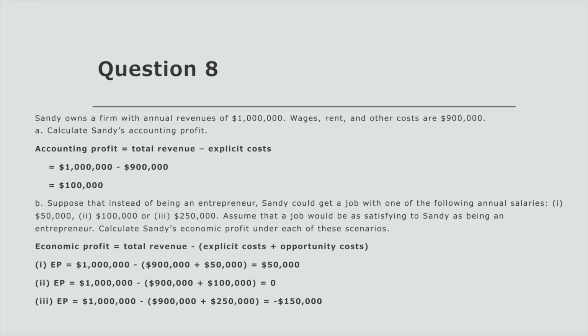For part B, we want to look at the economic profit of Sandy if she could do another job. So in this case, we want to define economic profit as total revenue minus the sum of explicit costs and opportunity costs. So in scenario 1, we have $50,000 worth of profit, but for the second case, we have 0, and for the third case, we actually have a minus $150,000 of profit, which means we're not profiting at all, and instead we're losing.